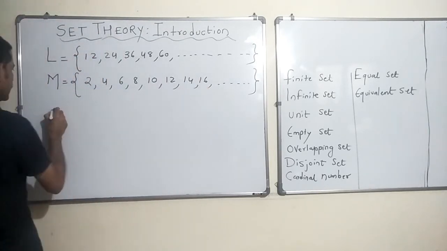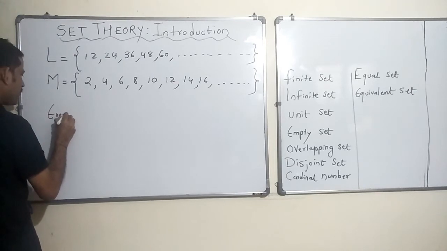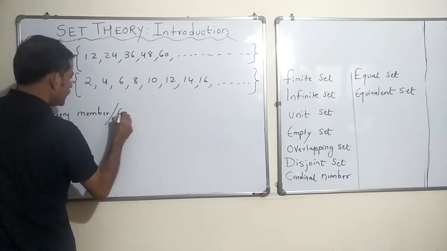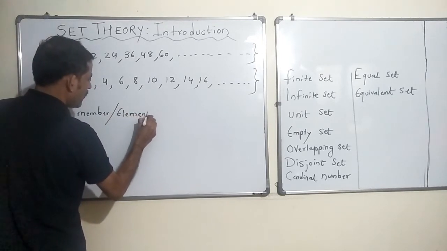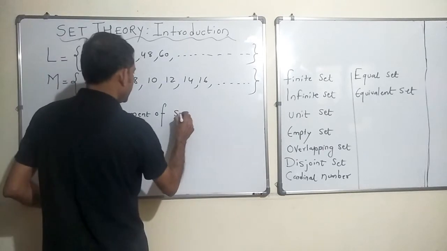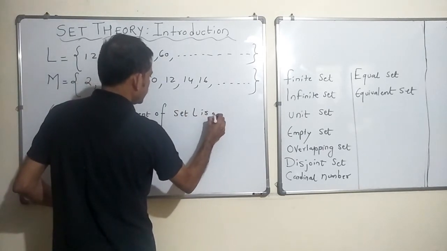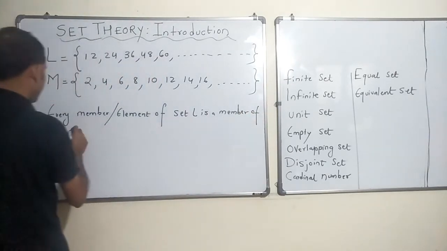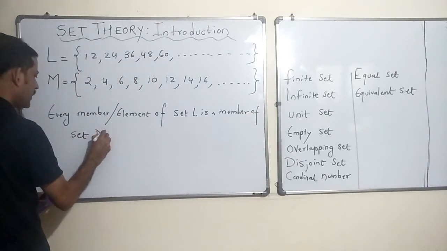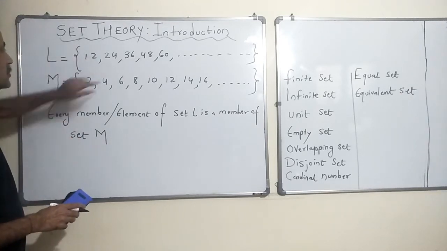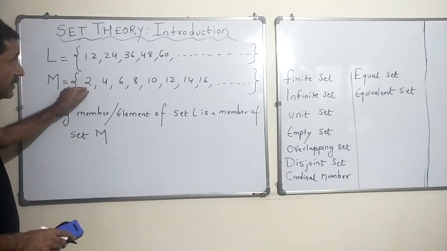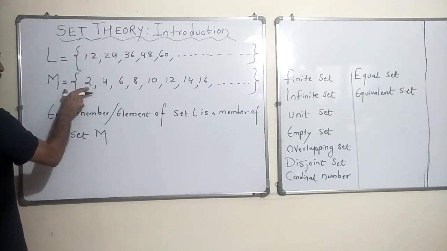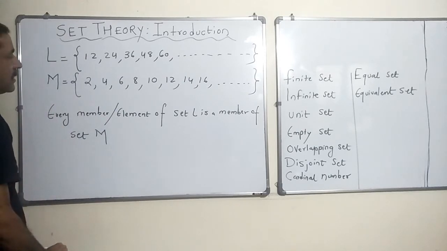So, can I say that every member or element of set L is a member of set M, correct? So, every element here is also present here, but every element here is not present here. For example, 2 is a member of set M, but it is not there in set L, correct?